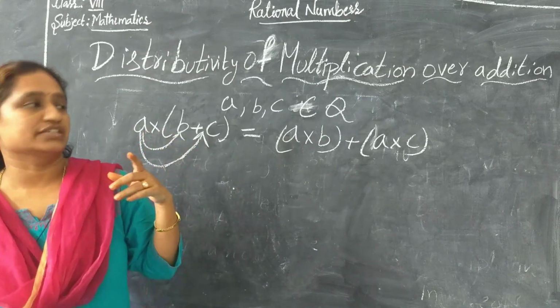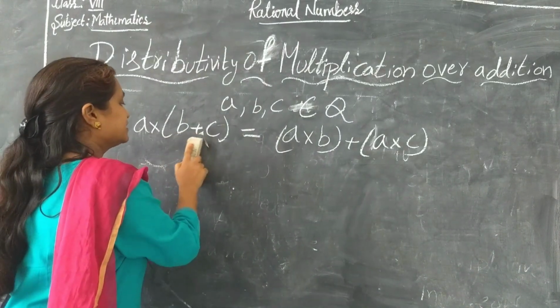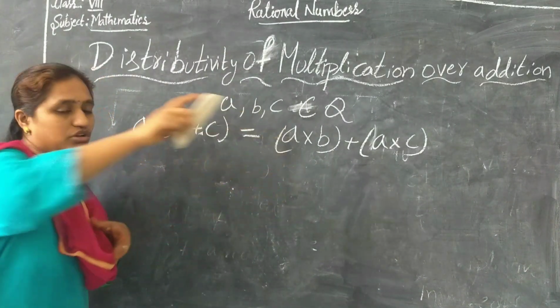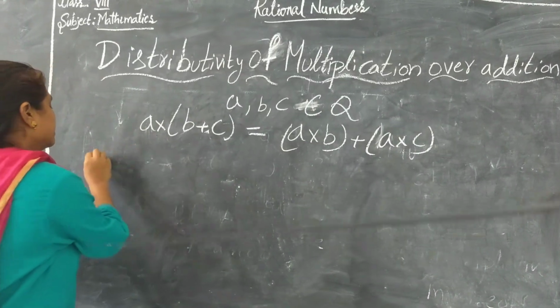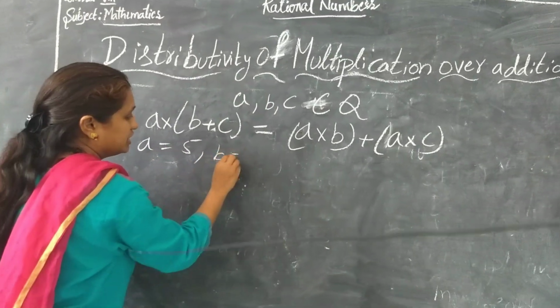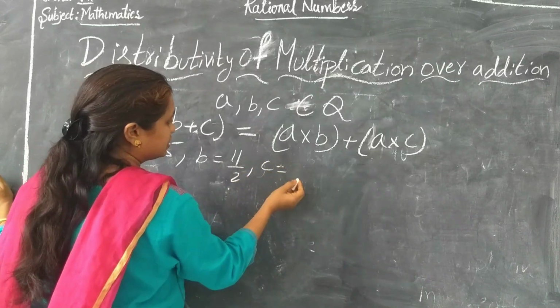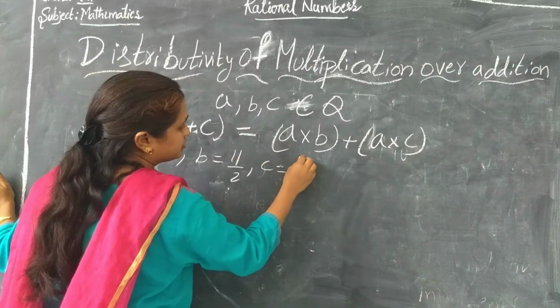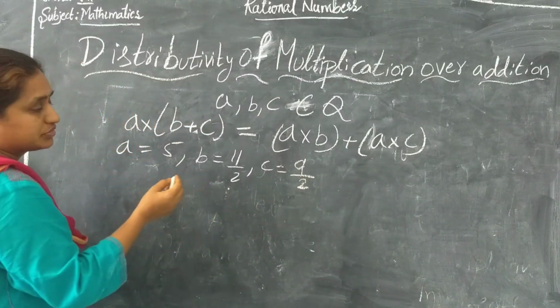Now let's take an example and solve it. Let me take A is equal to 5, B is equal to 11 by 2 and C is equal to 9 by 2. Okay. Now let's see.